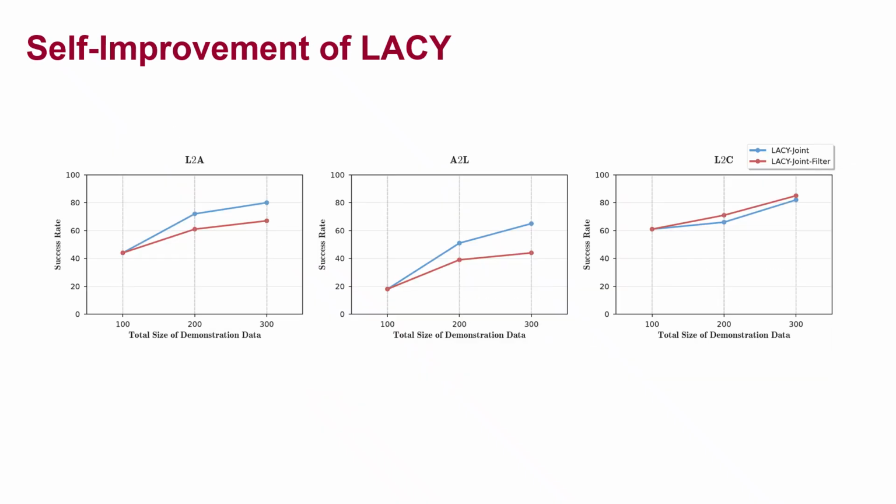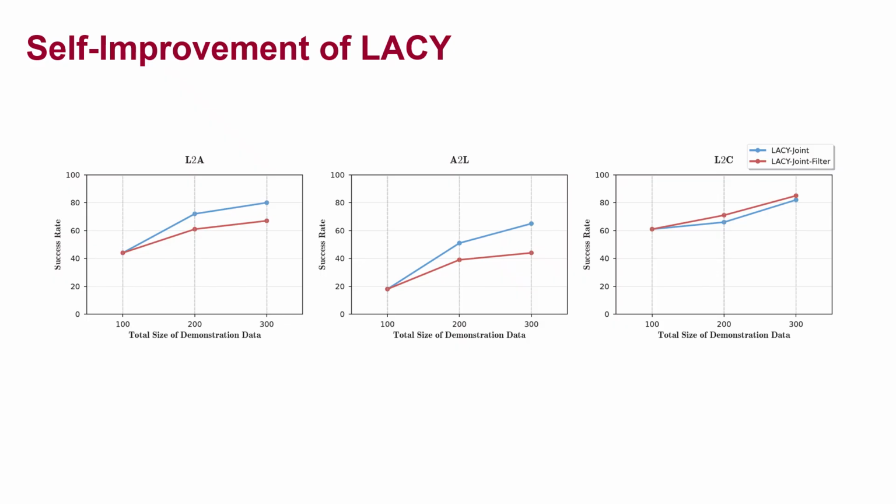We show the self-improvement performance of LACY. We first assess its performance after varying numbers of self-improvement iterations from 1 to 3, starting from the model trained on only 100 demonstration data points. In each iteration, the model performs data augmentation through the L2C task and fine-tuning with the combined dataset, generating 100 new triplets.